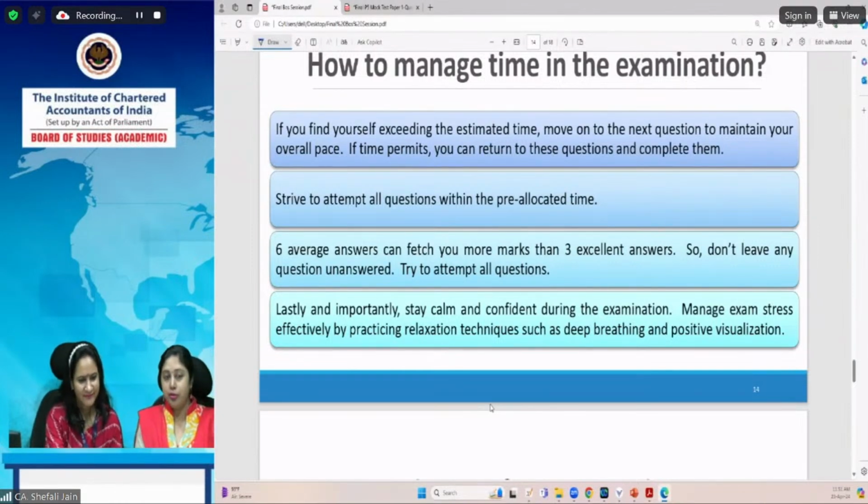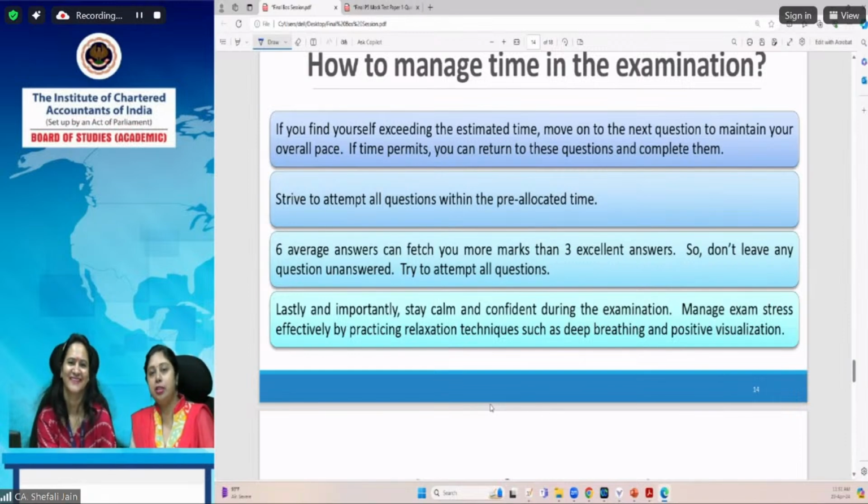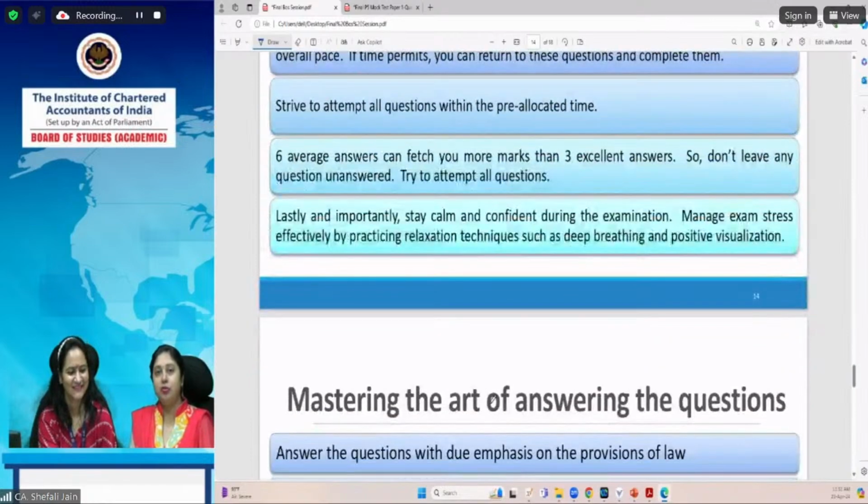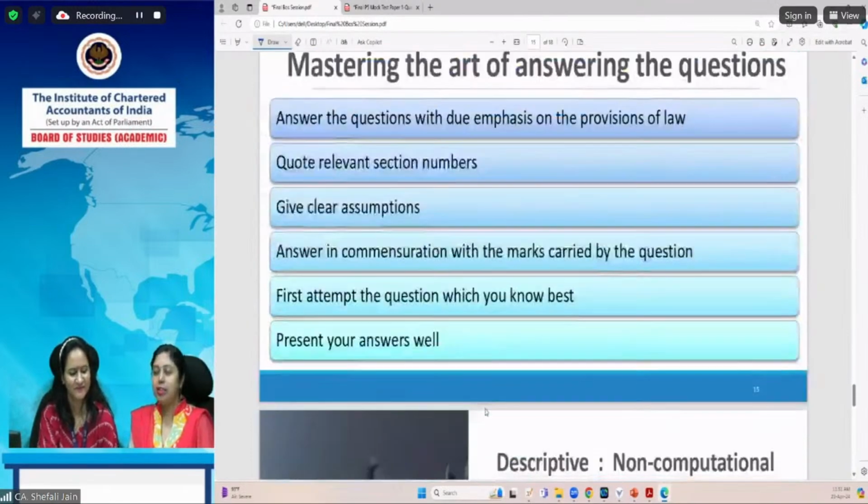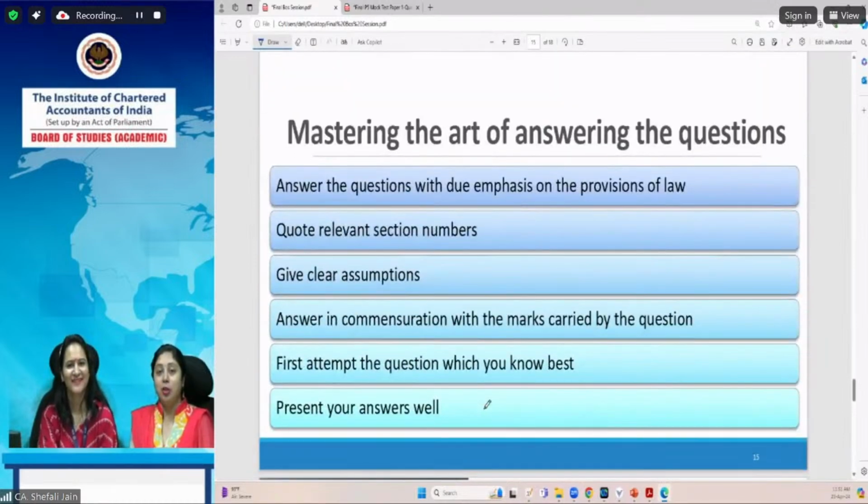In fact, all of us know this point, but still we forget to practice it. We only preach that we should not discuss anything after the examination. We all tend to get tempted: let us at least compare the answers. Swati is correct that after the examination, you will not be able to do anything with the paper which you have attempted. After completing all four or all three or all six papers, you can introspect yourself in the rest of the time. That is not an issue. But during the time when your papers are going on and you still have some papers left, don't do this. After all the papers are completed, then you can do whatever you want to compare.